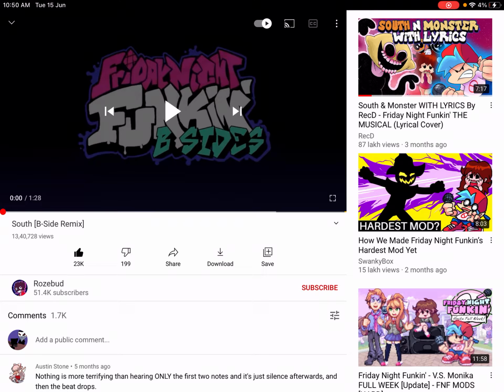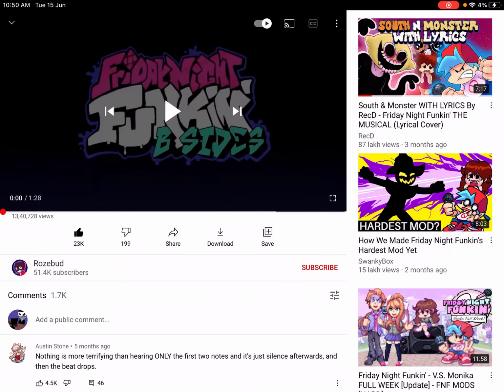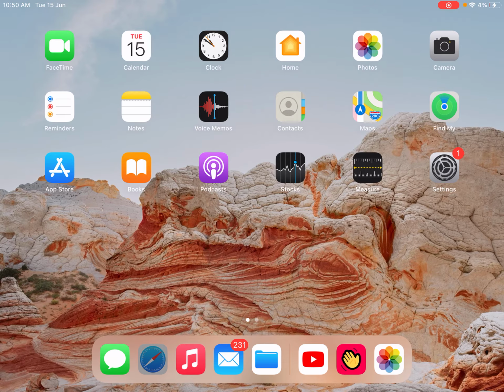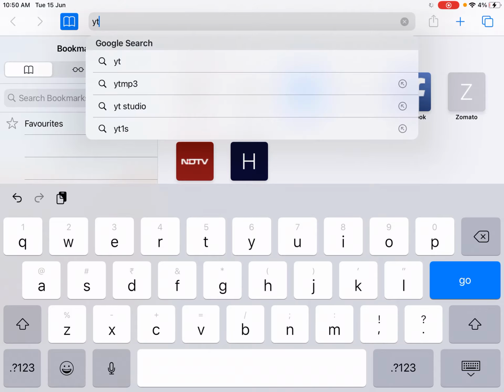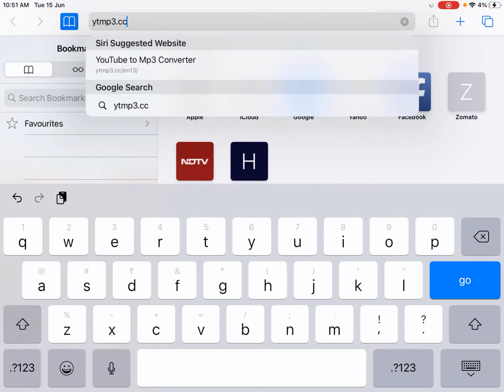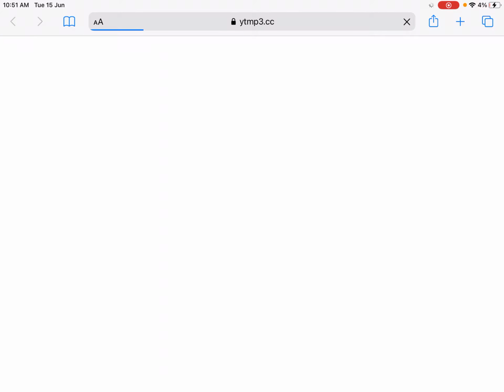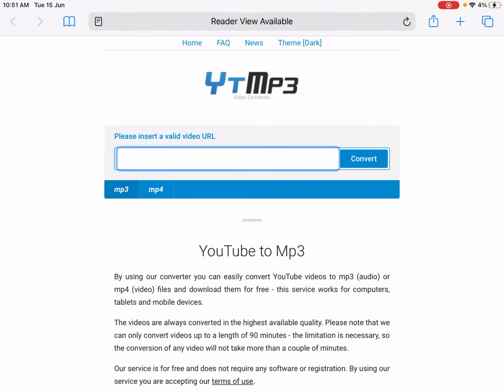So anyway, go to your YouTube video, click share, then click copy link. Then go to Safari. And then go to this website, ytmp3.cc. Then click go. Now wait for it to load.